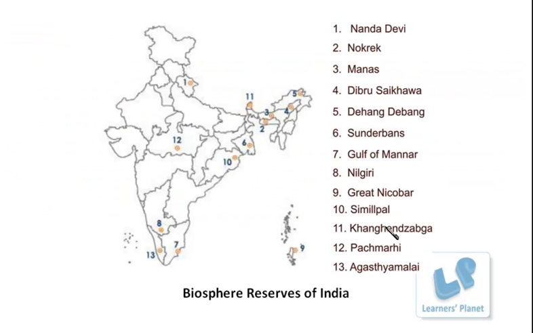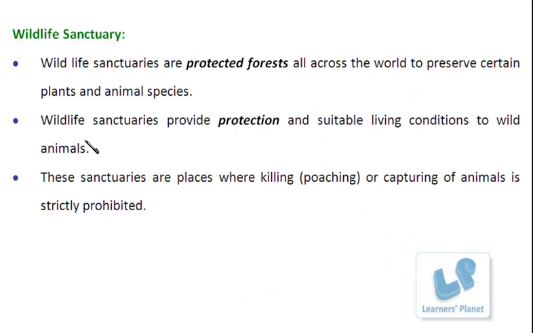Right. Now this is the map of our country showing some common locations where these reserves are well established. Well, this wildlife sanctuary, do you know what it is? It is a protected forest, found all across the world, which is maintained to preserve plants and animals. Certain specific species are preserved there, especially those in the endangered category, which are threatened, right? And which are showing a decline in their numbers, right?